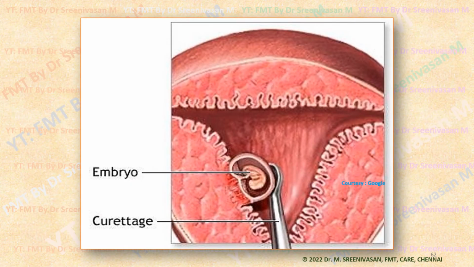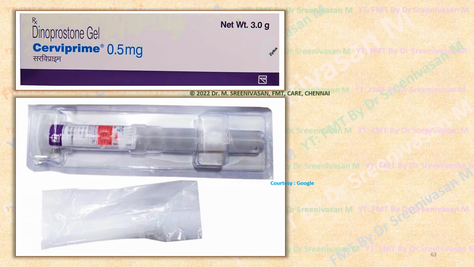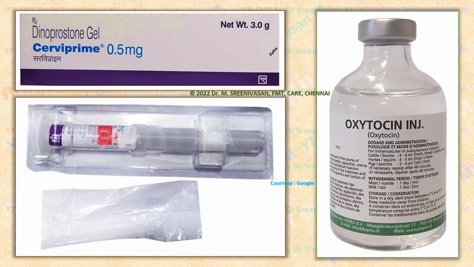So this is how the curettage is done, and we have to ensure all the products are removed. If any retained products are there, that is incomplete abortion, then that will cause delayed complications like severe uterine bleeding or septicemia in the pregnant woman. This is Cerviprime gel that is applied in the cervix, which will cause expulsion and uterine contractions.